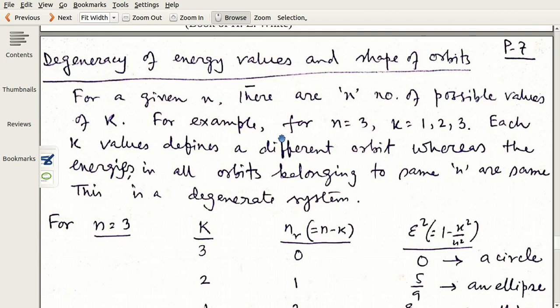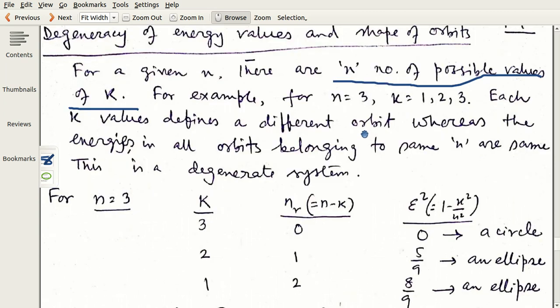And now we discuss the degeneracy of energy values. As I have just told, for a given n, there are n number of possible values of k. And this is an example given here. Here the example is given with n equals 3, so k equals 1, 2, 3.